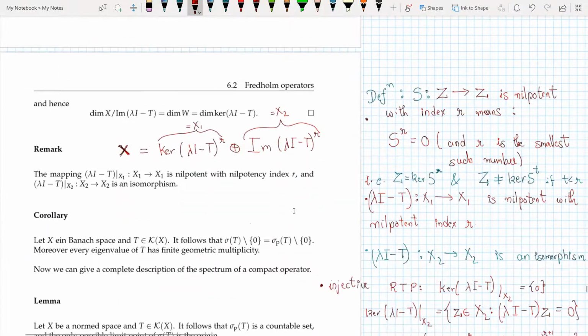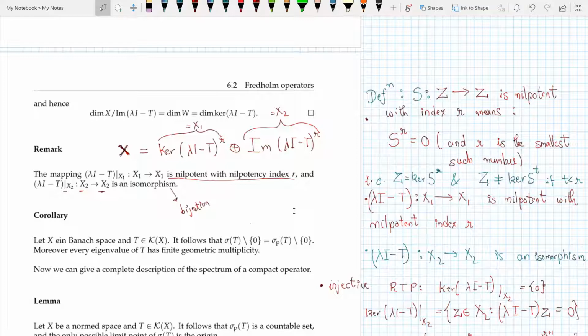We note that the mapping lambda I minus T restricted to X1, from X1 to X1, is nilpotent with nilpotency index r, and lambda I minus T restricted to X2, from X2 to X2, is an isomorphism, which means a bijection.